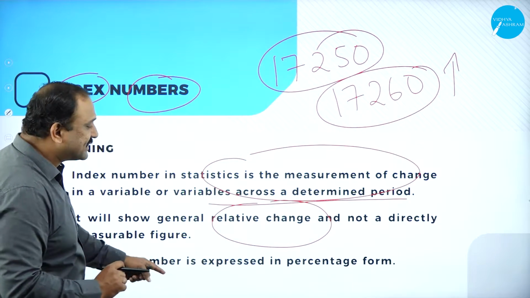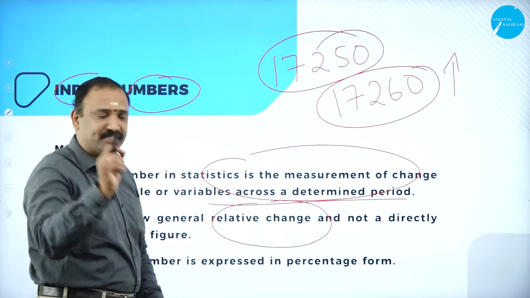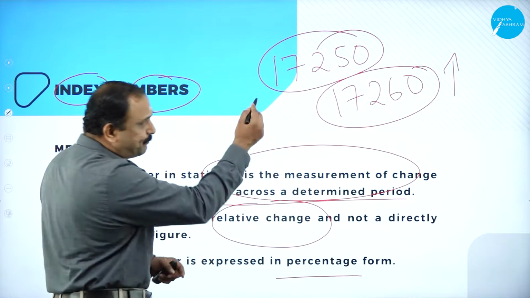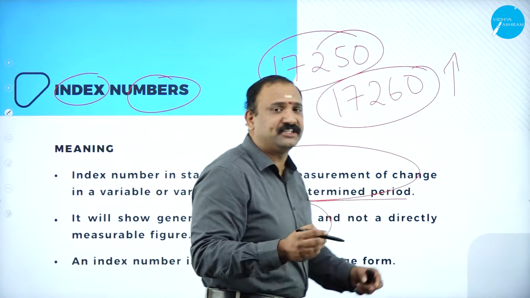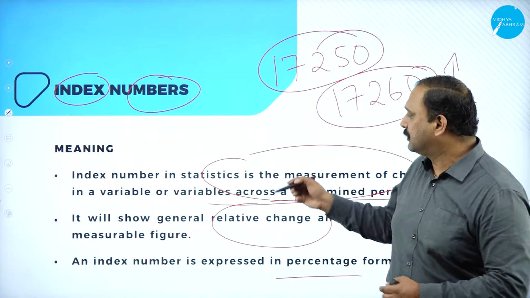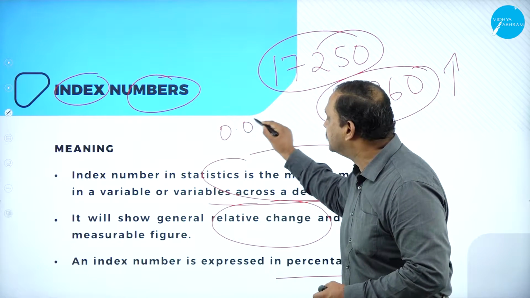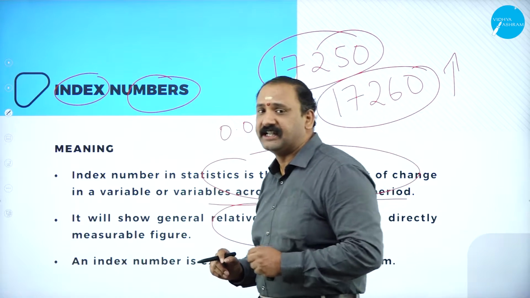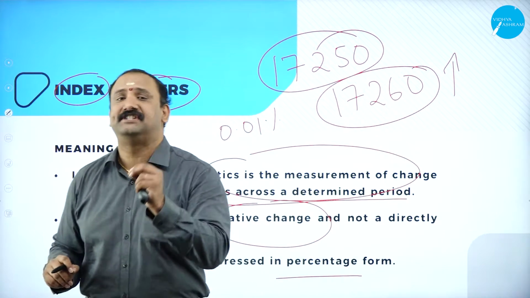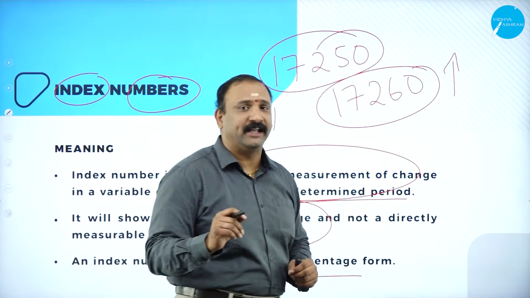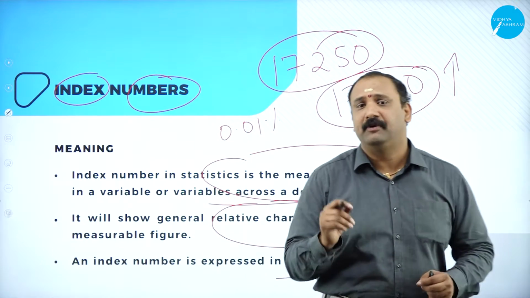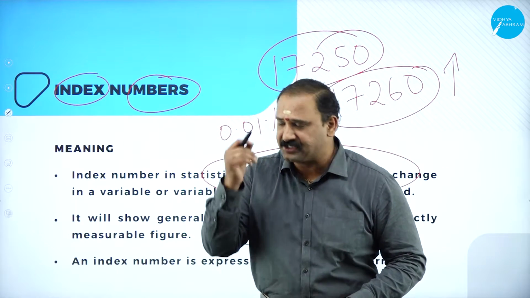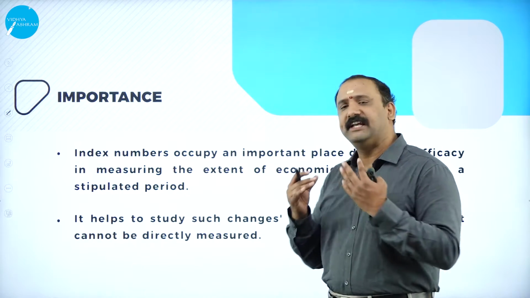Followed by, an index number is expressed in percentage form. So that 10 points, I would like to say not just as an absolute 10, I would like to say 0.01%. So an index will always be represented in the form of percentage. So we are not going to talk about index in terms of numbers, but we are going to talk in terms of percentage.